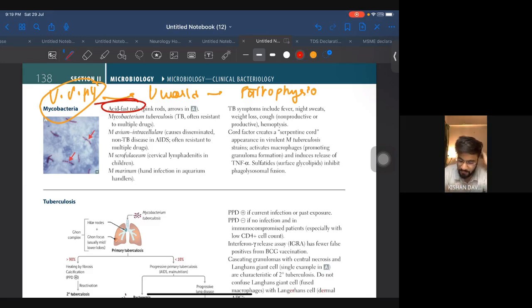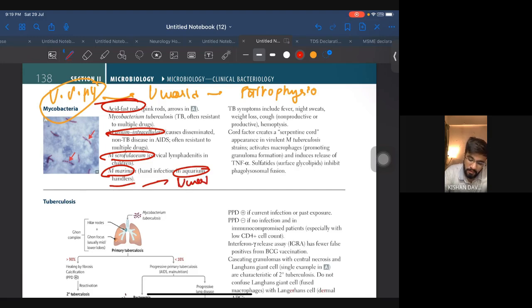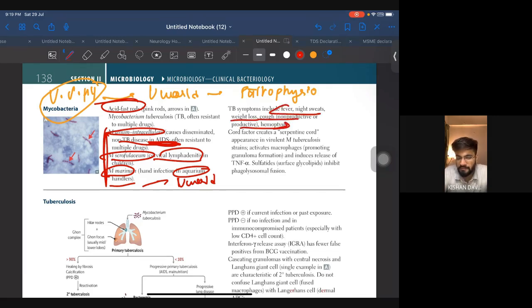They are acid fast. Mycobacterium avium and scrofulaceum. Now see what they will give you if they want to talk to you about different types of species. If it is marinum, they will give you aquarium handler, and this one question was there in UWorld. Okay, cervical lymphadenopathy in children, and avium will be in AIDS. Okay, so keep all three species in mind. TB symptoms include fever, night sweats, weight loss, cough, hemoptysis. So fever, night sweats has to be present with cough and hemoptysis.